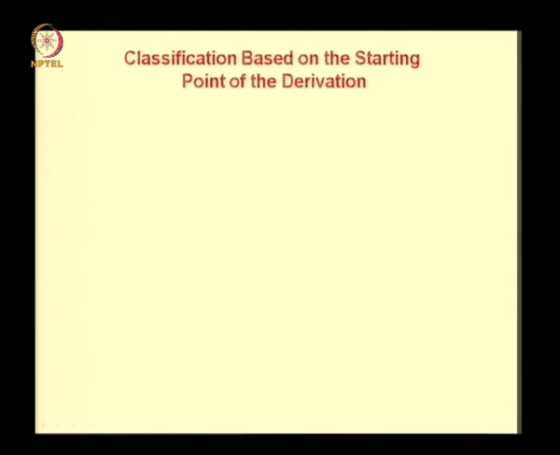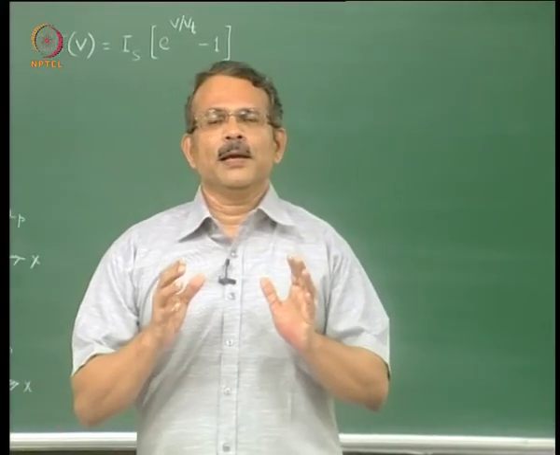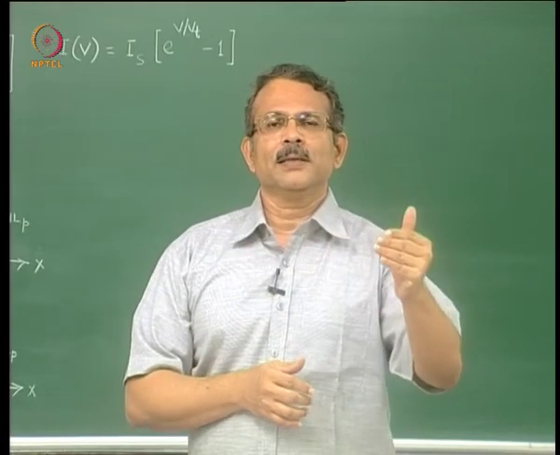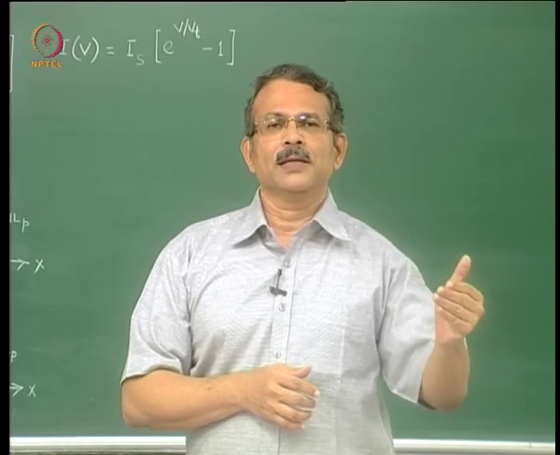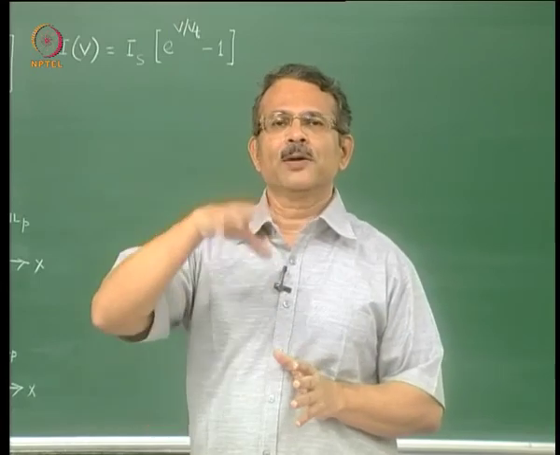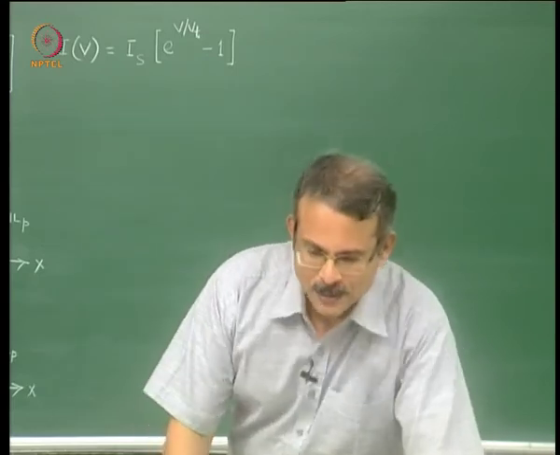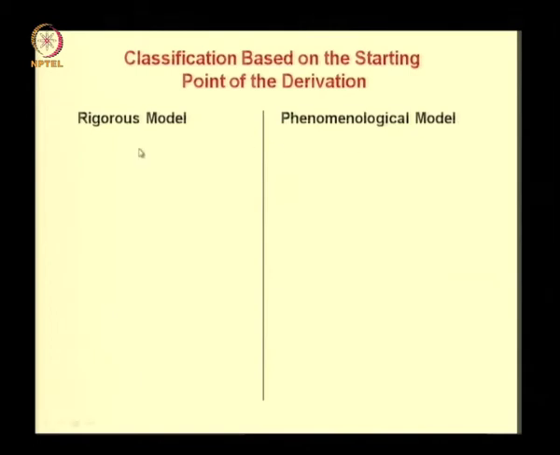Let us move on to classification based on starting point of the model derivation. So far our classification was based on the signals applied to the device, voltage or current signals. So we considered frequency, we considered time varying nature of the signal, and then we considered the amplitude of the signal. Now let us move on to the model derivation. There are two approaches that can be called the rigorous approach, which gives a rigorous model, and a phenomenological approach that gives a phenomenological model.